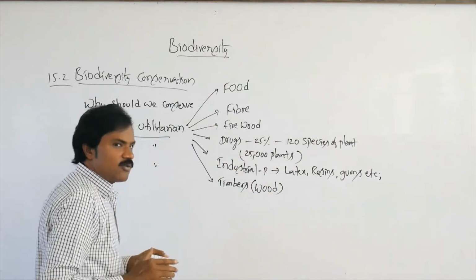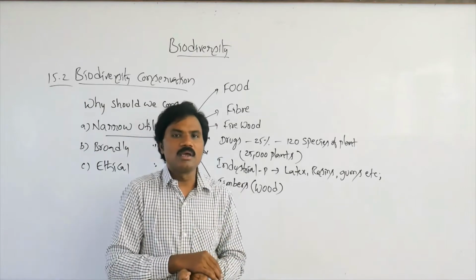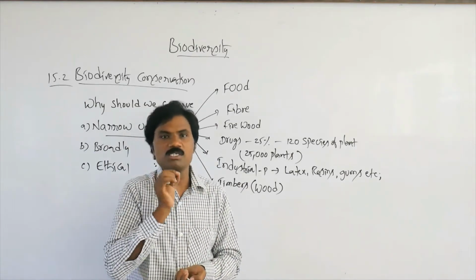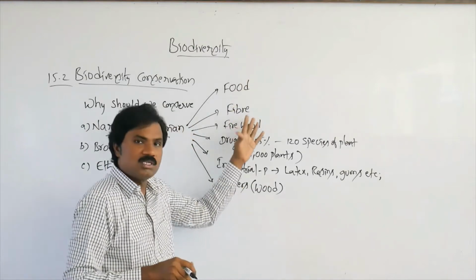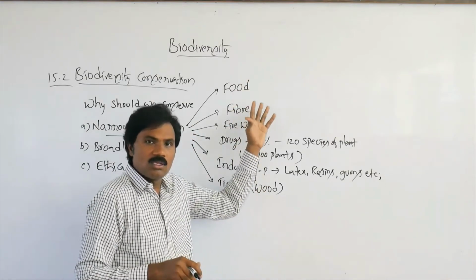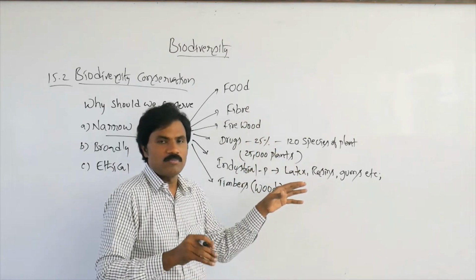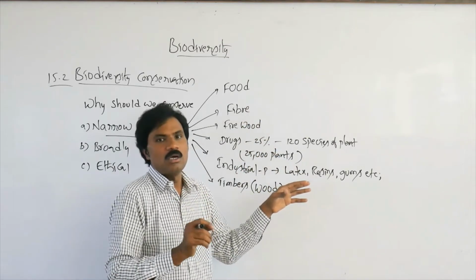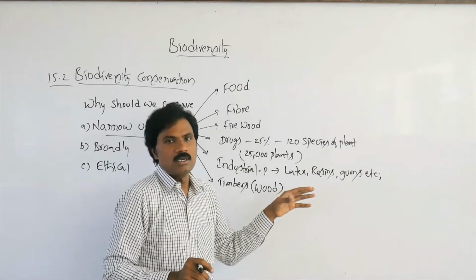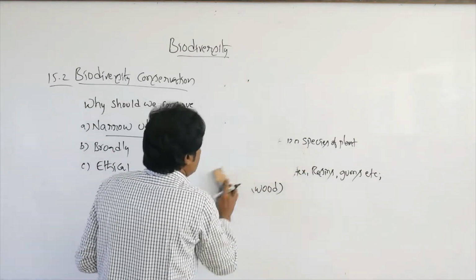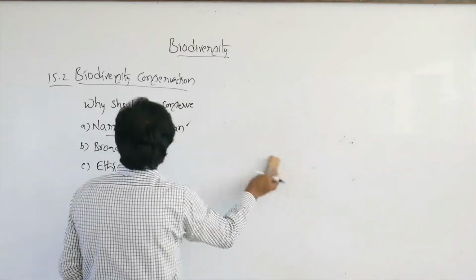Then in what way is it broadly utilitarian? The broadly utilitarian uses are also why it must be conserved. Because of all these different activities, all these are utilized differently. That's why it must be preserved, conserved and protected. Then how is it broadly utilitarian?